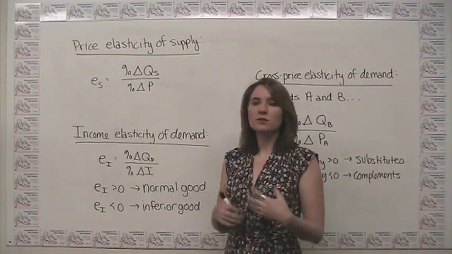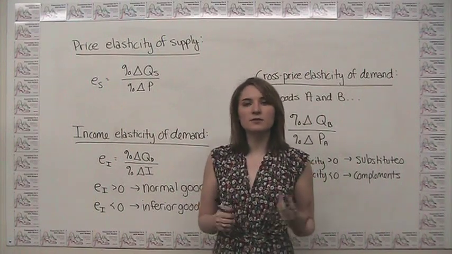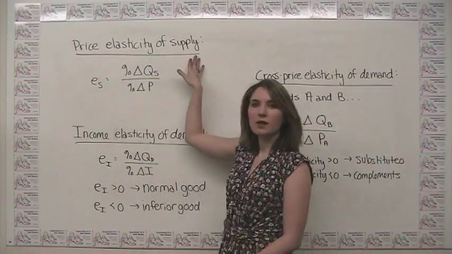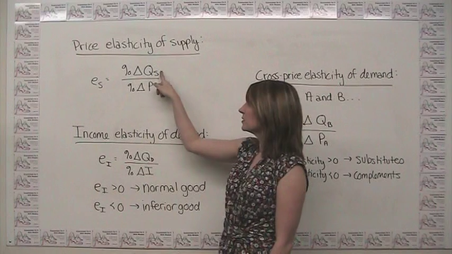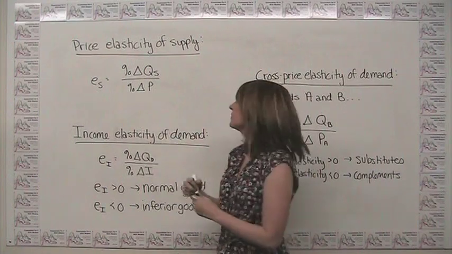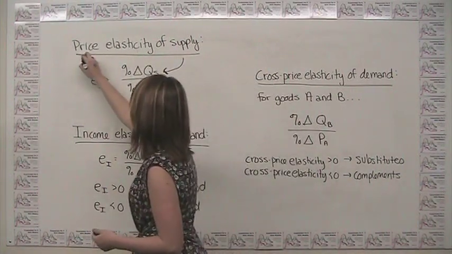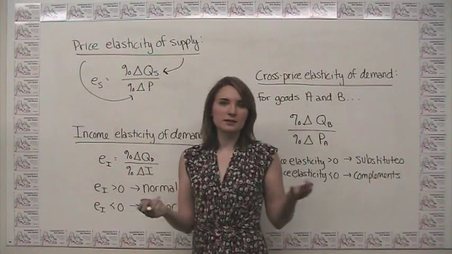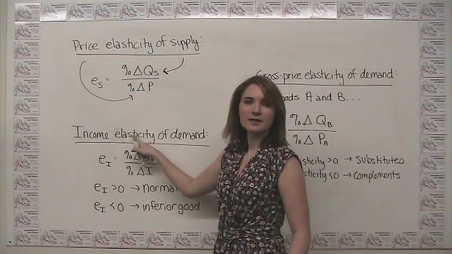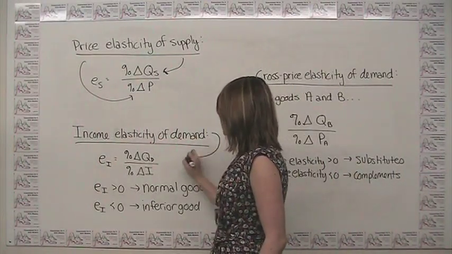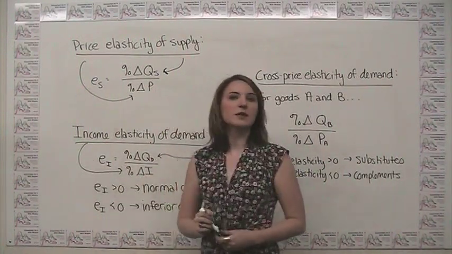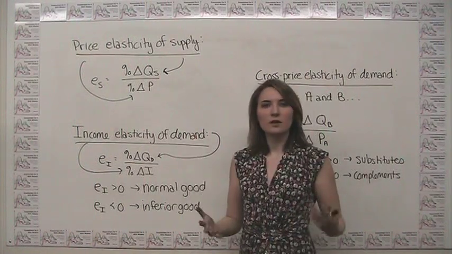In general, you can compute a whole host of different types of elasticities if you notice the general patterns. What you'll see here when we talk about price elasticity of supply, well, the quantity supplied goes in the numerator of our elasticity, and the price goes in the denominator. So we can figure out how to calculate any of these elasticities by just knowing what it is that they're called. Here, the same works in that when we have income elasticity of demand, well, then we know that our demand goes in our numerator and our income goes in the denominator. So you can calculate a whole number of measures in this way.